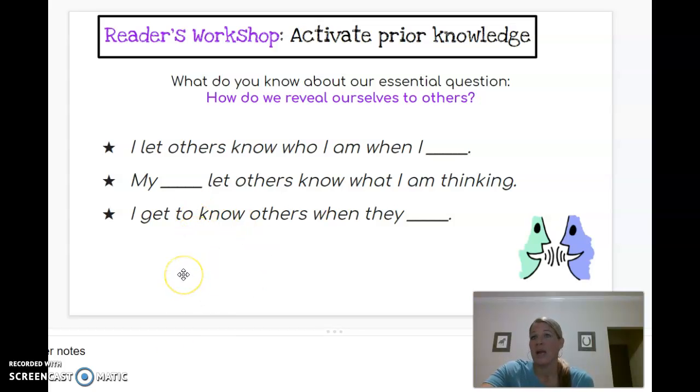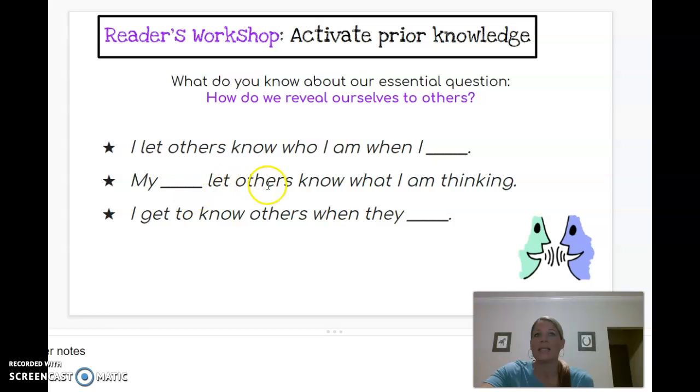This is the first thing that I really would like for you to write a couple of notes down. You don't have to write the entire sentence right now if you don't want, because I know you don't have a lot of time before class starts. But I want you to think about, how do you let others know who you are? So I let others know who I am when I do what? What is it that you do to let others know who you are?